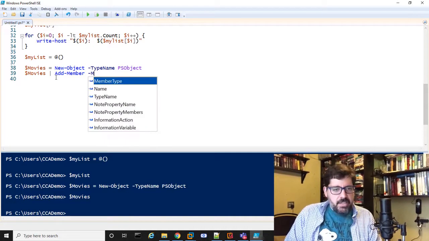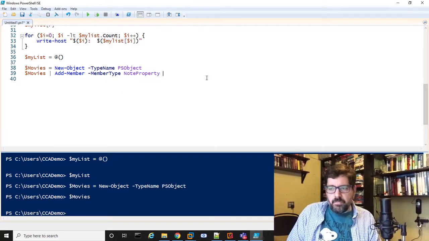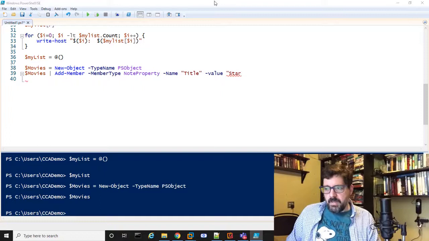In this case, the member type I'm going to make, just to keep this simple, we'll make it a note property. The name of the parameter is going to be the title, so it's going to be the title of my movie, and the value is going to be, I'm going to copy and paste here.